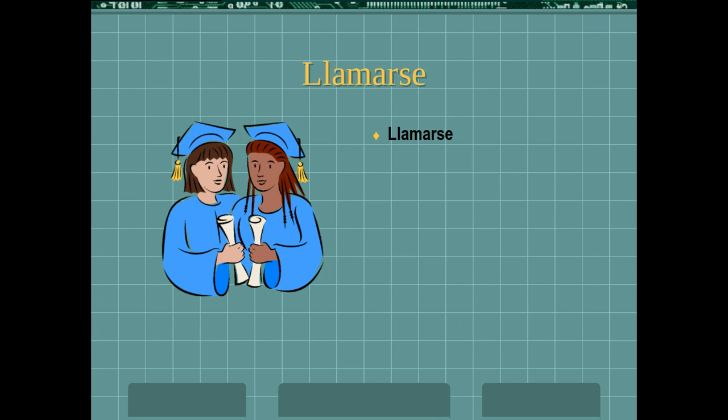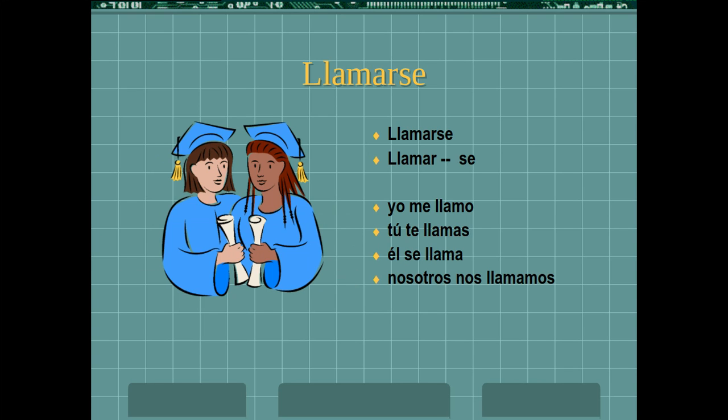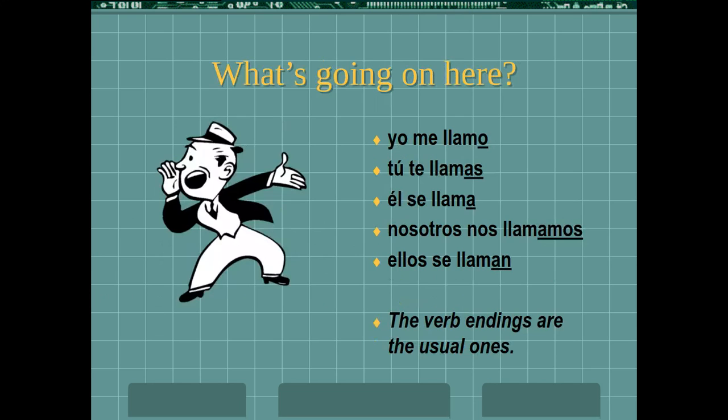So llamarse, if you conjugate it, it would be me llamo, tú te llamas, él se llama, nosotros nos llamamos, and ellos se llaman. But notice that the verb llamar, it's an AR verb. It was conjugated with the o, as, a, amos, an endings that you already know, right? And the only thing that changes, there's an addition of a reflexive pronoun in front of the verb. So those verb endings are the AR endings that you already know.